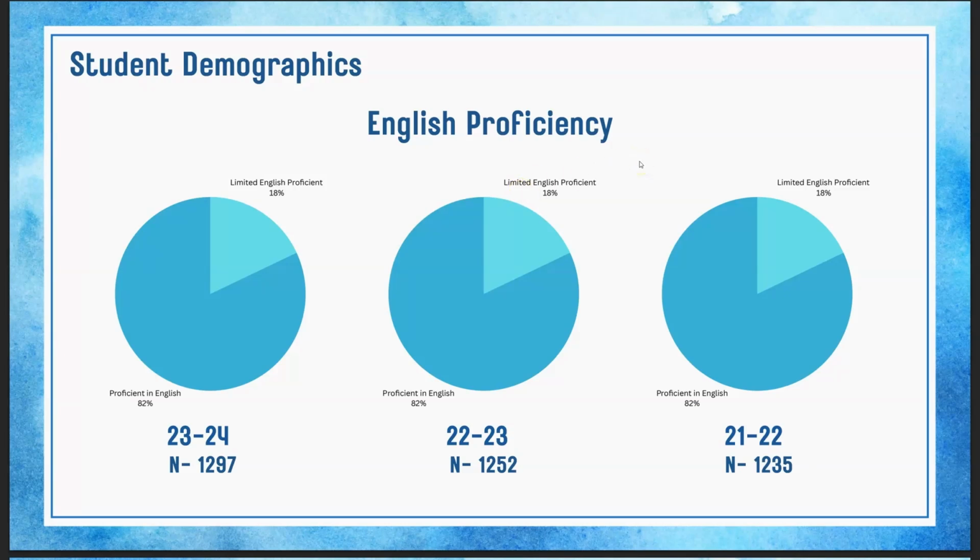Student demographics, English proficiency. We have a consistent 18% of our student populace has a limited proficiency in English, which, as we have a steady increase in student populace, means that there is also a steady increase in limited English proficiency.